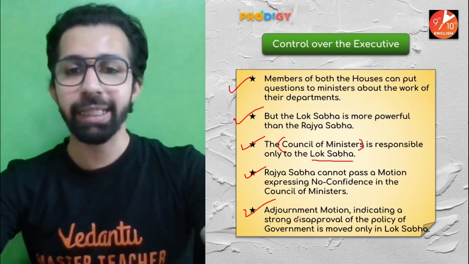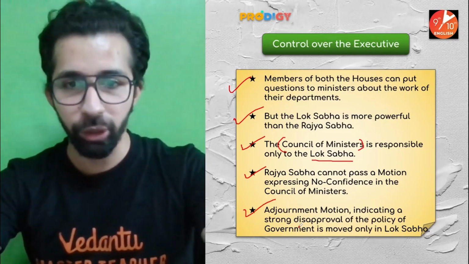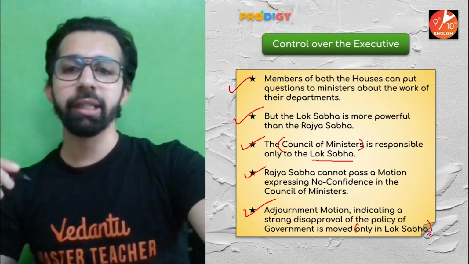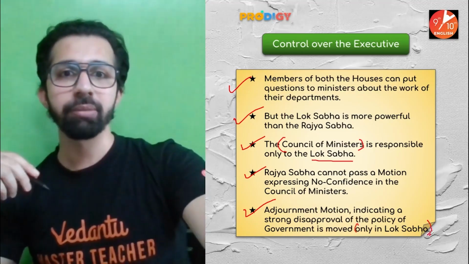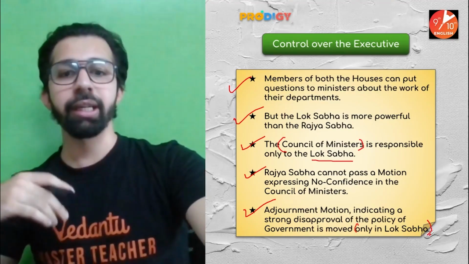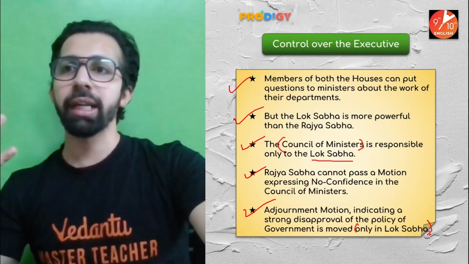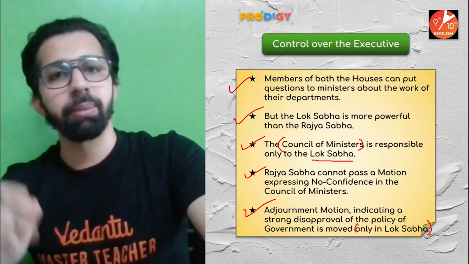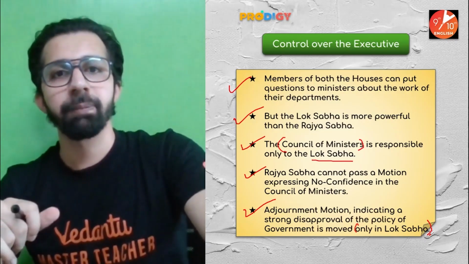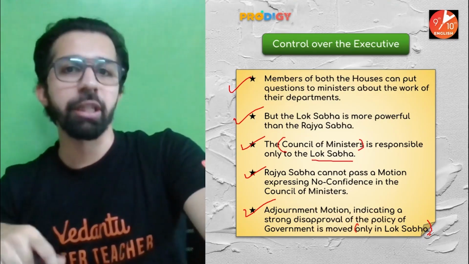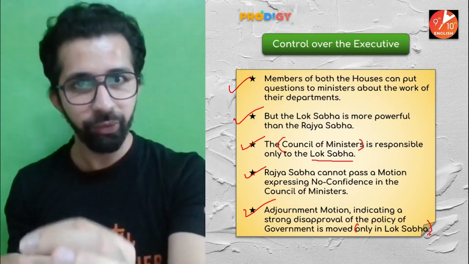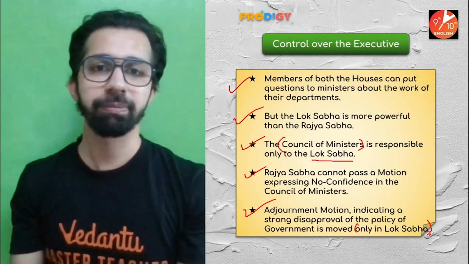An adjournment motion indicating a strong disapproval of the policy of the government is moved only in Lok Sabha. Do you remember, indicating a strong disapproval, a motion of censure. Adjournment motion means matters of urgent importance can only be moved in Lok Sabha. It cannot be moved in Rajya Sabha. Again, let me conclude this entire slide. Lok Sabha is more powerful as compared to Rajya Sabha. That's it.